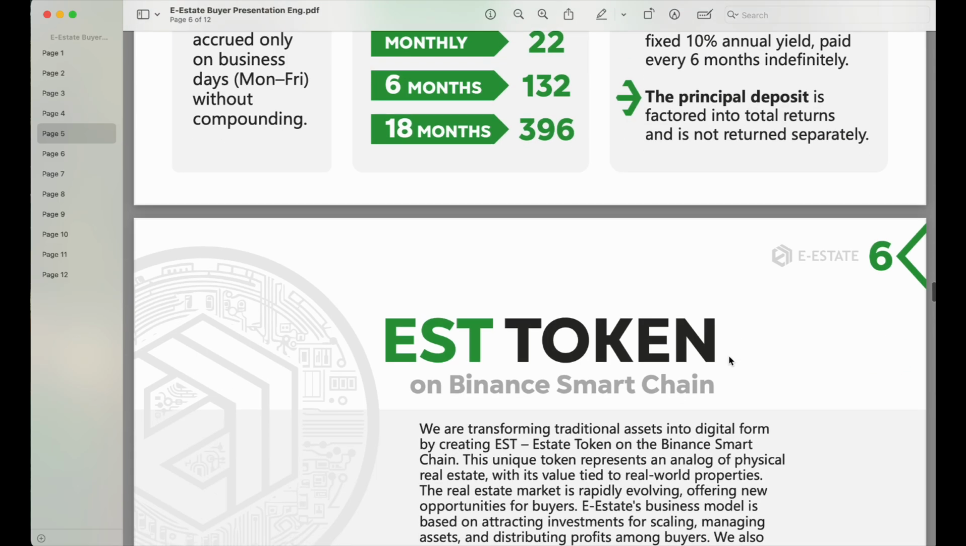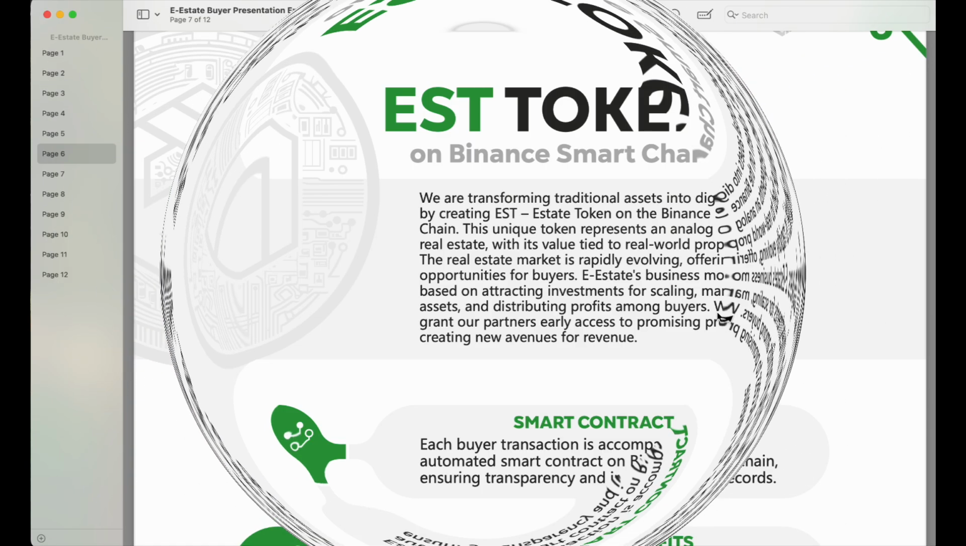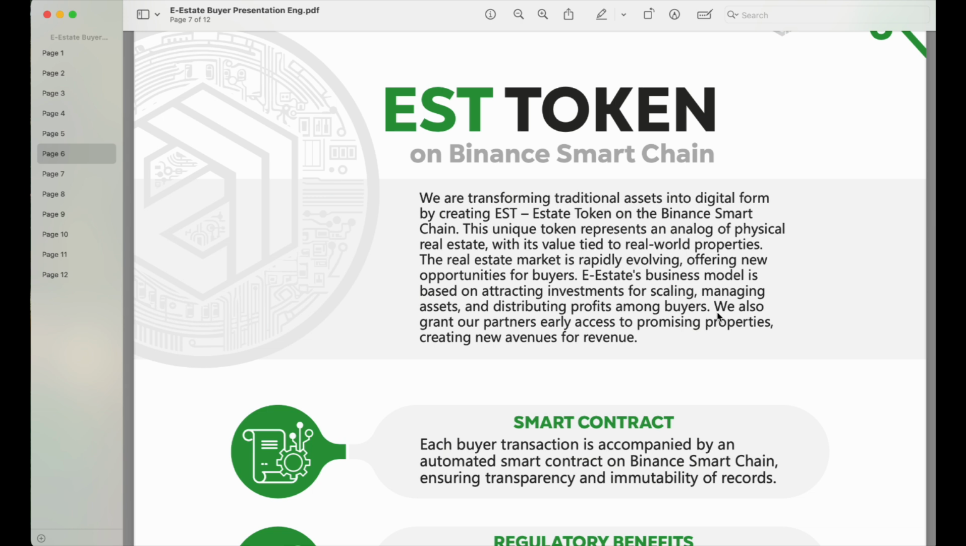So that brings us to the EST token. This EST token is on Binance Smart Chain, and it is the token that is tied to our tokenized properties that we are purchasing. Okay, they are transforming traditional assets into digital form by creating EST, which is the estate token on the Binance Smart Chain. This unique token represents an analogy of physical real estate with its value tied to real world properties.